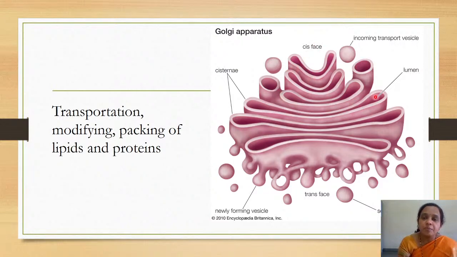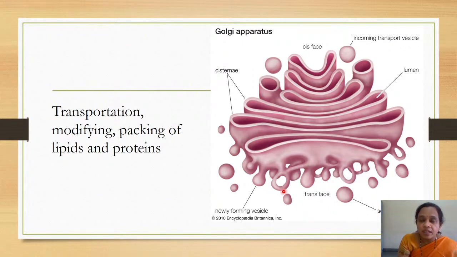Then, passing through this membranous structure, you can see how the Golgi apparatus structure is. Passing through the membranes of the structure, the protein will undergo modification. The modifications usually include hydroxylation of some of the chains, or some tails present on either of the ends are removed. Sometimes more bonds are added, sometimes bonds are removed. Multiple things happen, and finally, from the trans face, the functioning protein, now able to function perfectly, will come out.